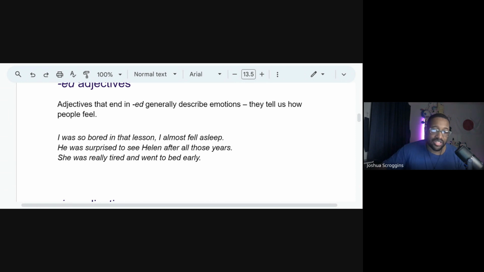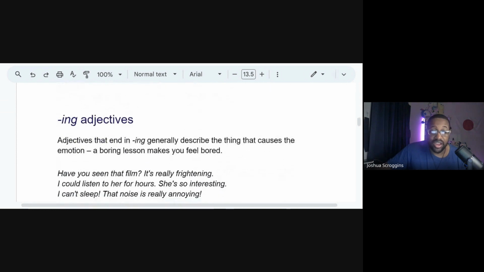All right, so the next one. She was really tired and went to bed early. So very common. How are you today? I'm tired. So she was really tired, went to bed early. That was me today. I came home from work and completely went to sleep. Fell asleep twice on the floor. Don't even remember. I had my suit and tie on today. Woke up in my pajamas and a t-shirt. Don't remember a thing. But I was really tired. It was really hot too. Yeah, really tired.